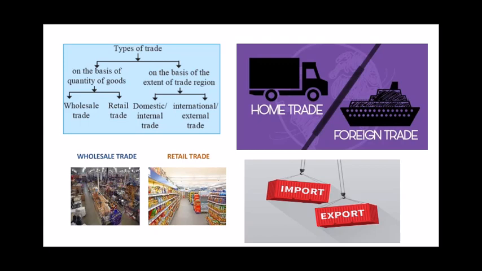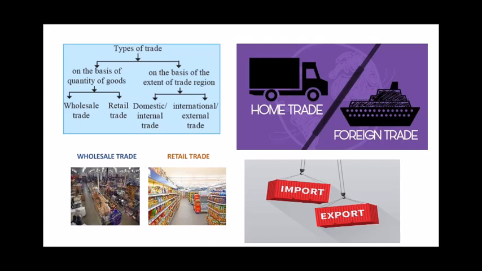Whereas retail traders are those that buy goods from the wholesale traders. These wholesale traders buy from the producers. For example, if there are crops, these wholesale traders buy them from the farmers. So from where do these retail traders buy their goods or commodities? They buy them from the wholesale traders. So it's like a chain.